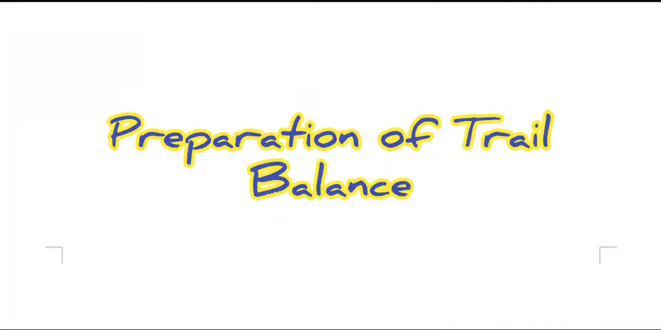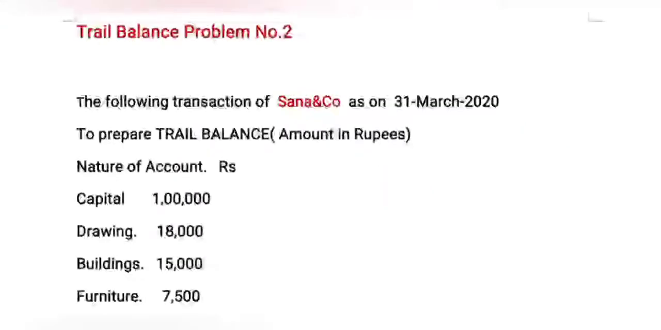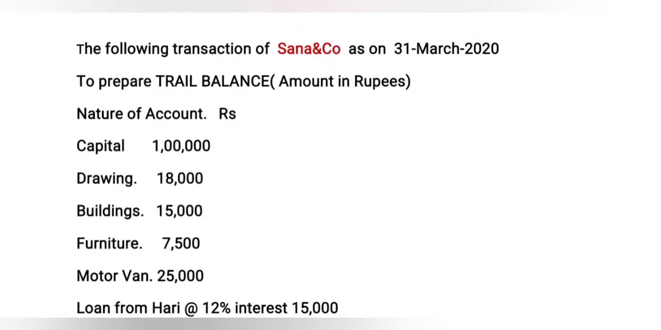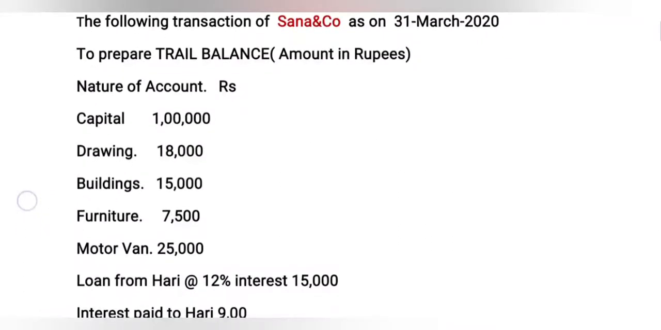This is Satya. Today we discuss another problem on trial balance with an example. Here we discuss trial balance problem number 2. The following transactions of Sana and Co on the 31st March 2020 are given to prepare the trial balance. The amount in rupees is given. The nature of the account is also given.